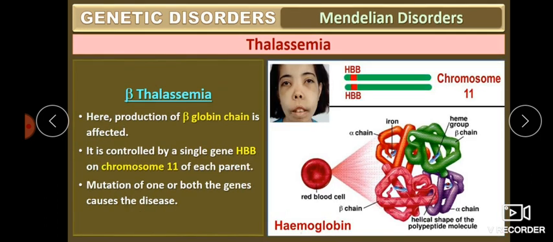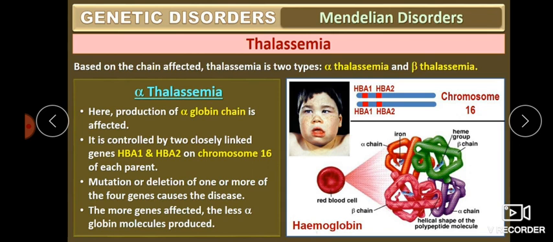Then come to beta thalassemia. Beta thalassemia means the production of beta globulin is affected. It is controlled by a single gene. But in alpha thalassemia, it is controlled by two closely linked genes. Why are they called closely linked genes? Because they are present on the same chromosome, HBA1 and HBA2.